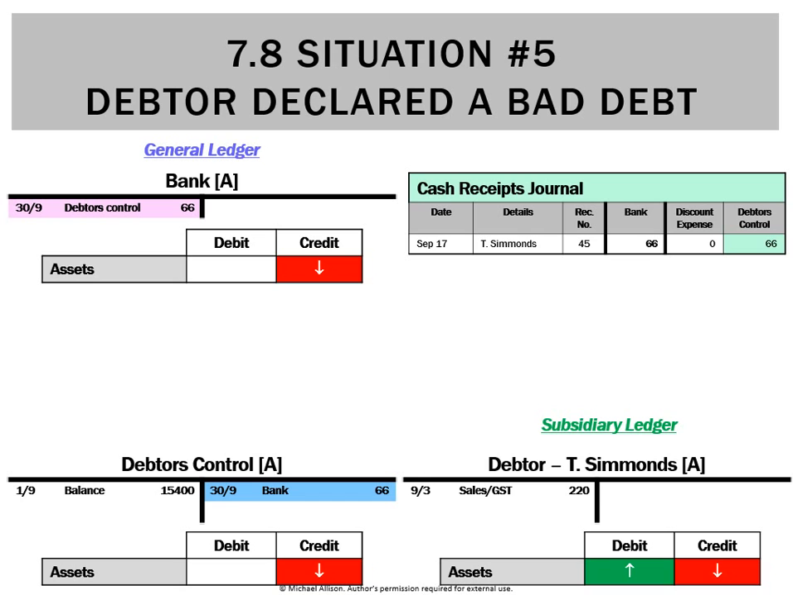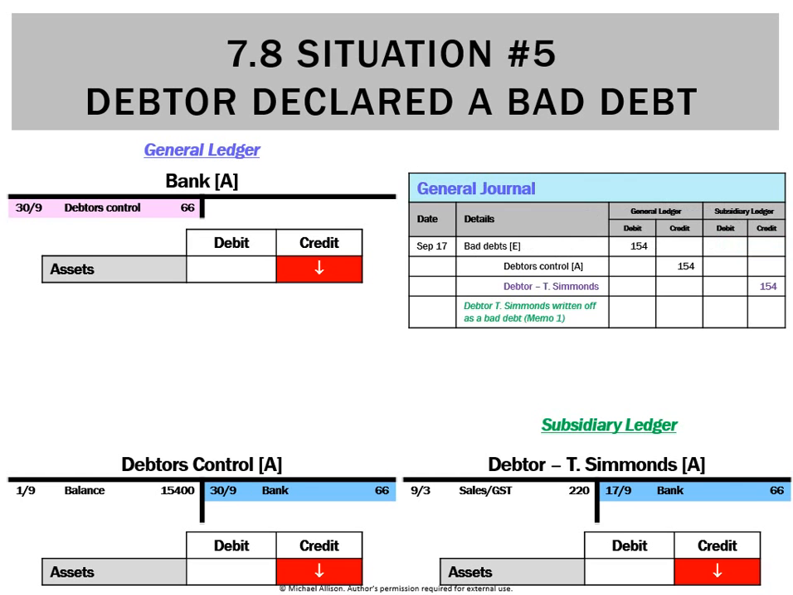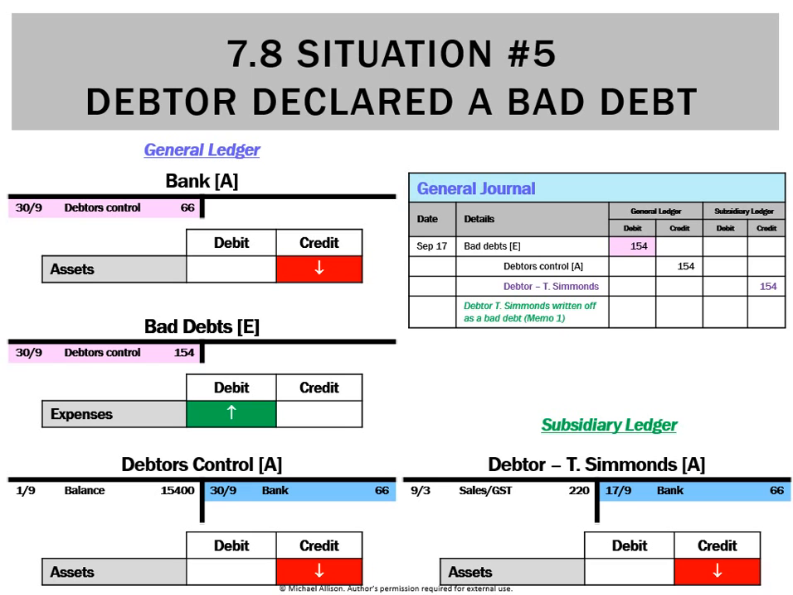So we've posted the cash receipts journal. We've now got the general journal, and we'll also need to take $66 out of T. Simmons's ledger. What we're going to do now is post the general journal. So we'll take the bad debts expense, which is a debit, going up, and then we've got the credit of 154 to debtors control going down in the control account. In the subsidiary ledger, we've got T. Simmons's account going down 154, and that'll write off his ledger completely. He did owe us 220, we've got 66 back, and we're writing off 154 as a bad debt, so his ledger will balance out to 0.